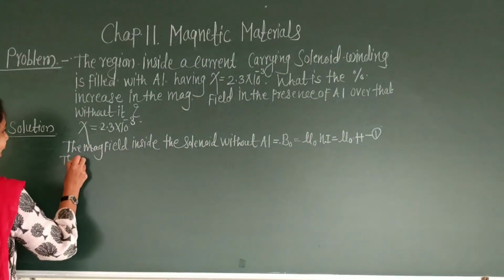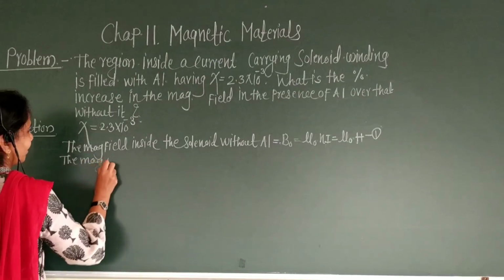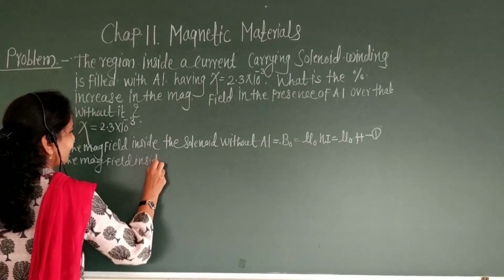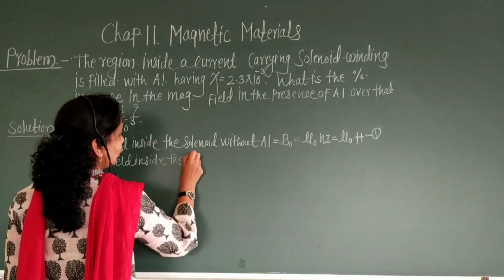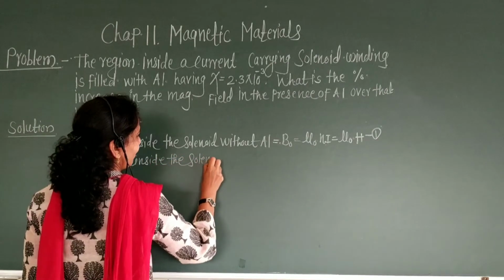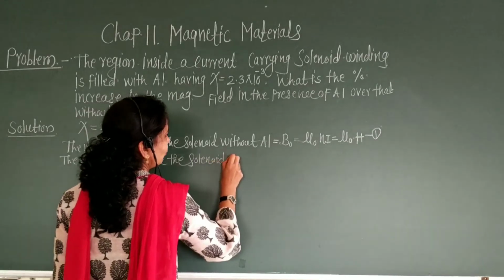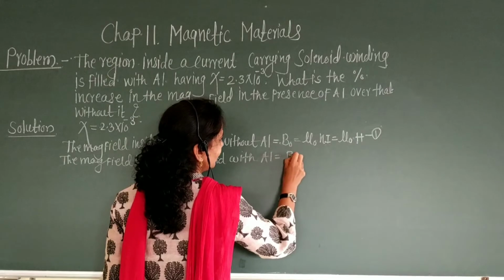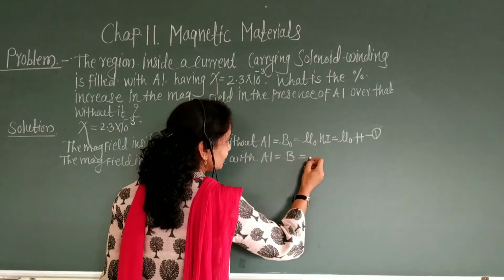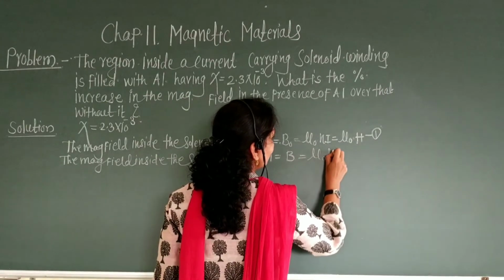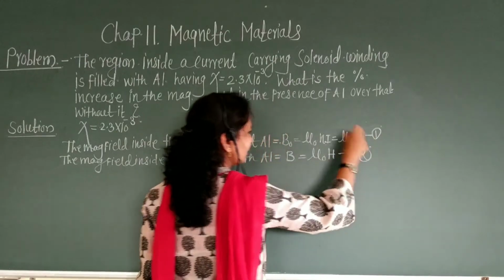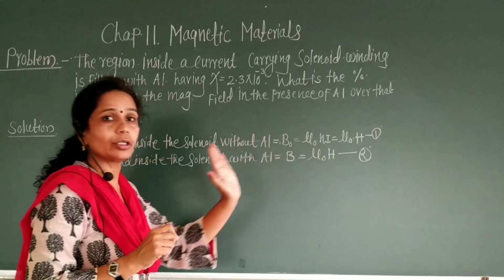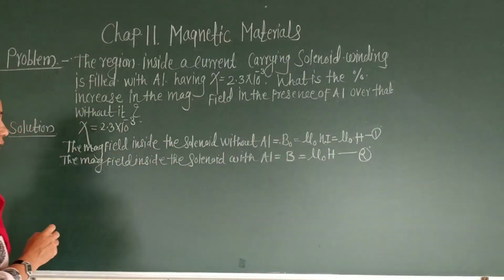Similarly, the magnetic field inside the solenoid with aluminum is equal to B is equal to mu into H. Say equation number 2.